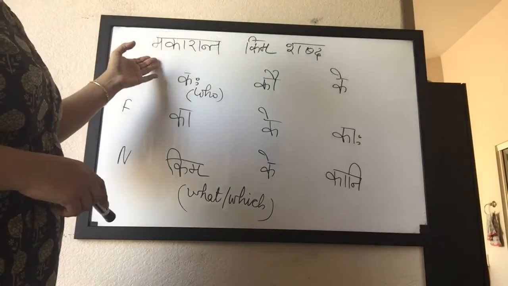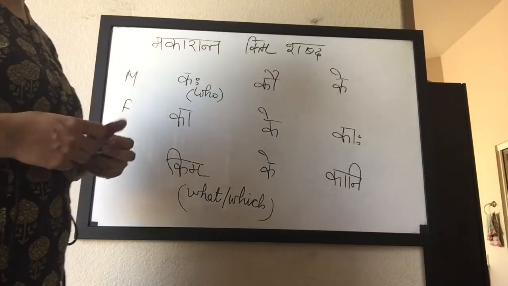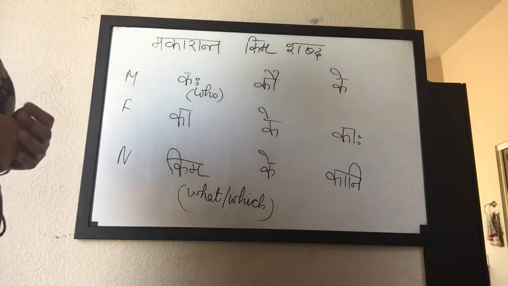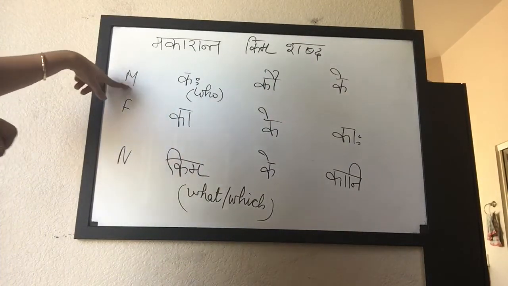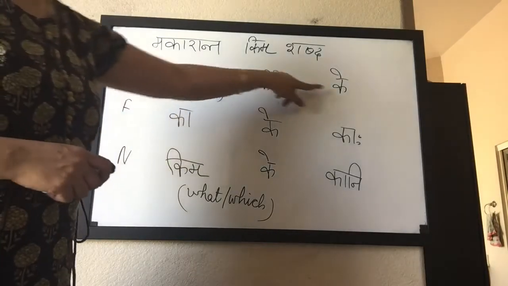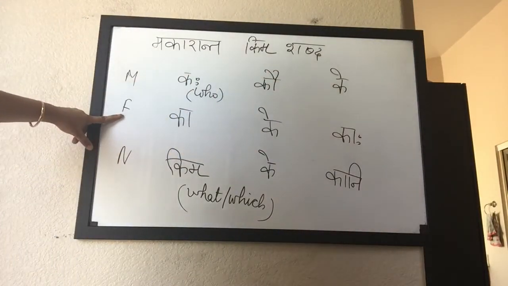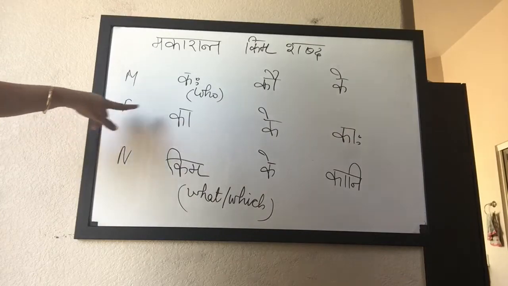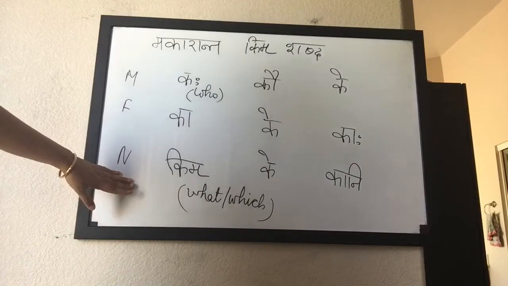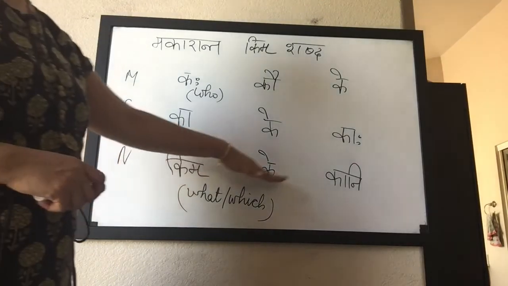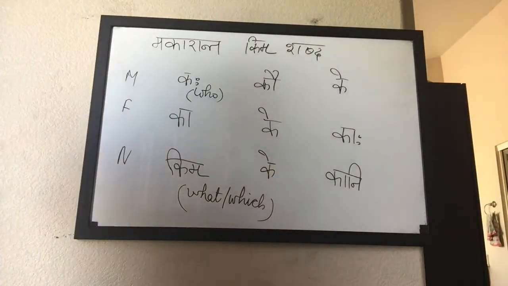One more shabda, Makaranta Kim shabda, that would help us with questioning a sentence. This is the masculine form, Prathama Vibhakti: kaha, kau, ke. This is the Strilinga feminine form, Prathama Vibhakti: ka, ke, kaha. Neuter Napumsakalinga Prathama Vibhakti: kim, ke, kani. This means who, what or which. When we want to question, we use this table depending on the gender that we need to question.